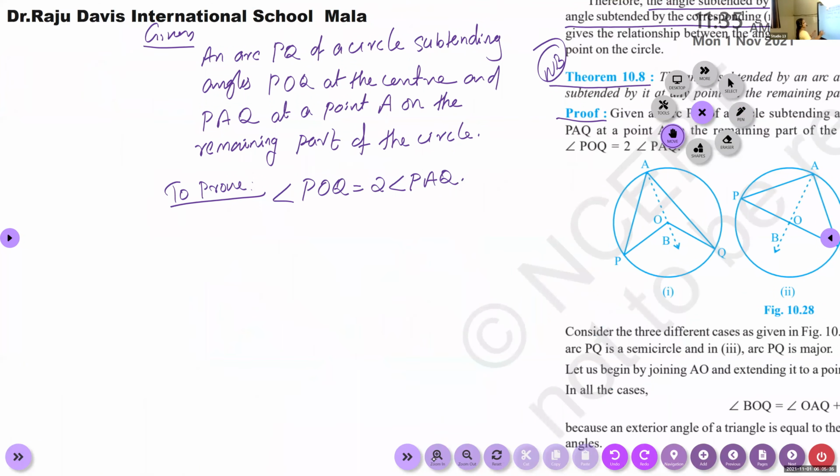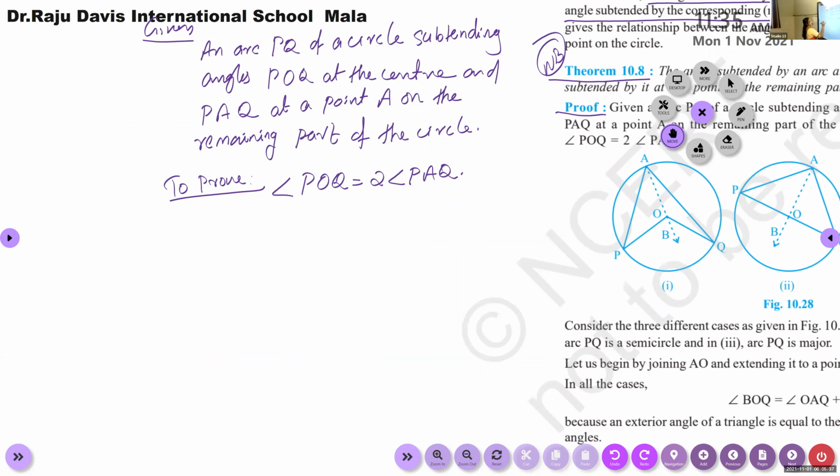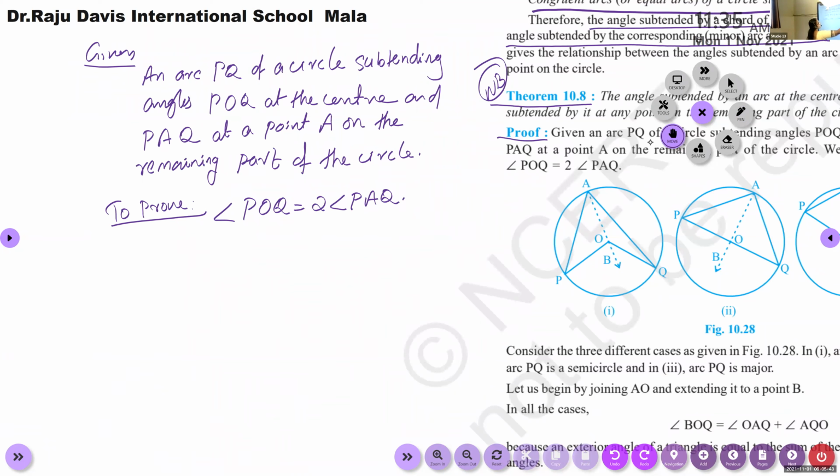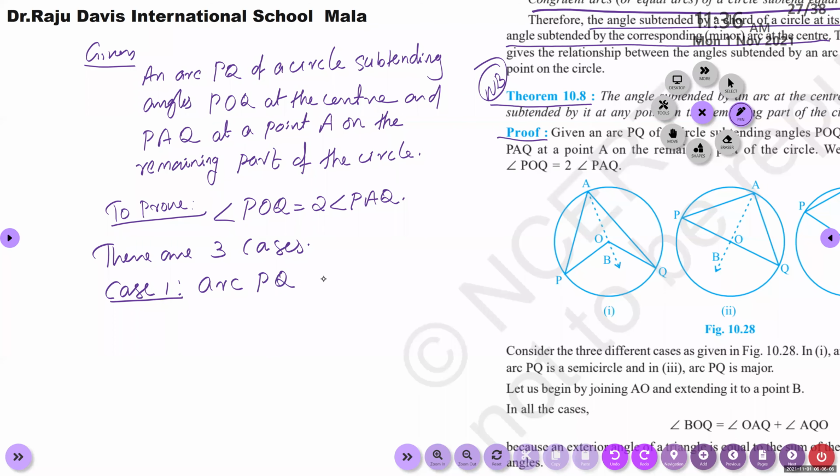After that, there are three cases. Case 1, arc PQ is minor.